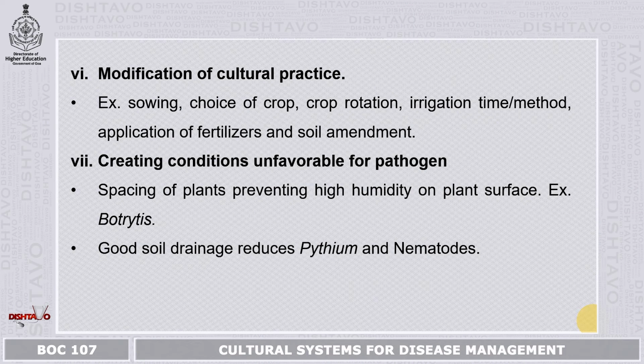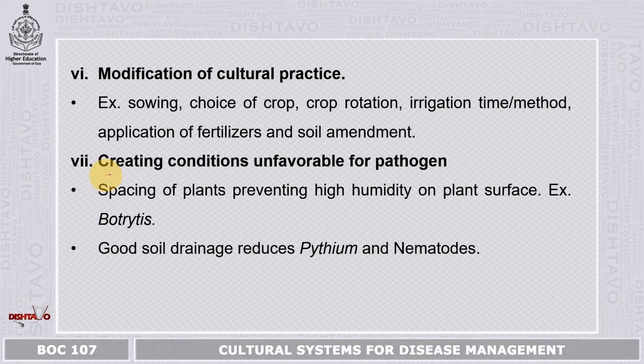He can change the method of sowing, he can use a different crop or he can use crop rotation, he can change the irrigation time and other things. For example, the time of applying the fertilizers can also be changed, and he can observe whether the same pathogen is going to affect after using this particular practice or not.